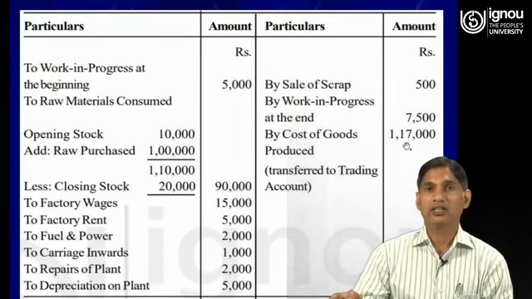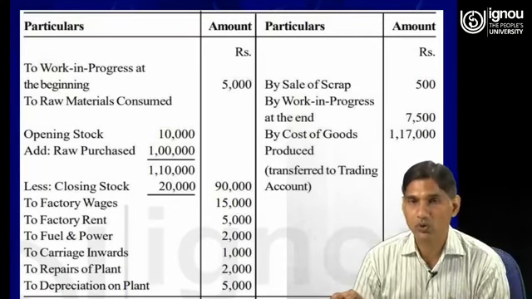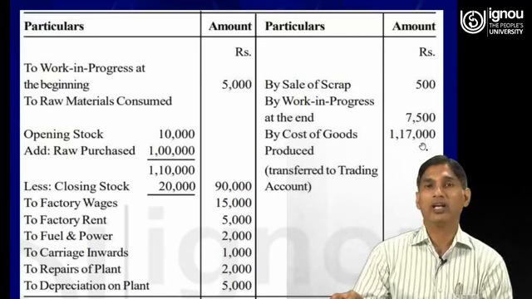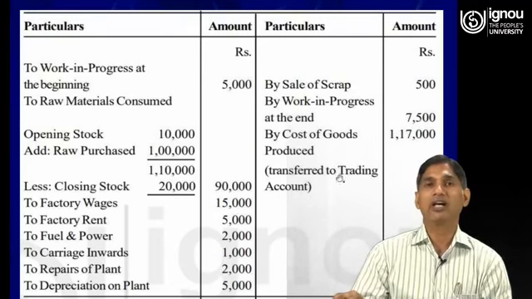So the net balance is 1,17,000. If you subtract 8,000, that is 7,500 plus 500, from 1,25,000, which is the total of the debit side of the manufacturing account, it comes to cost of goods produced 1,17,000, which we have transferred to the debit side of the